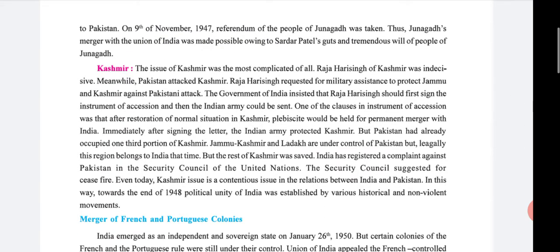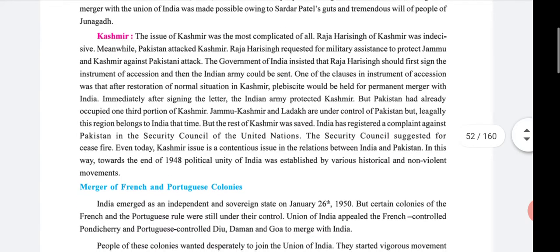Kashmir. We have already done Hyderabad and Junagadh, and the third one is Kashmir, because these were the three main and biggest states that didn't accept joining the Union of India. So the last one is Kashmir. The issue of Kashmir was the most complicated of all.